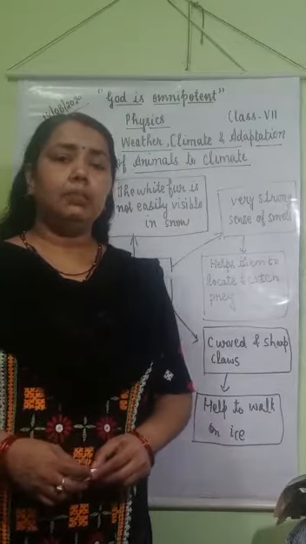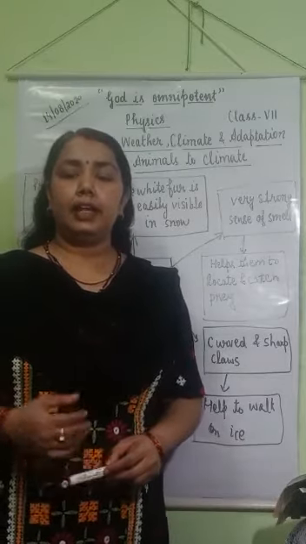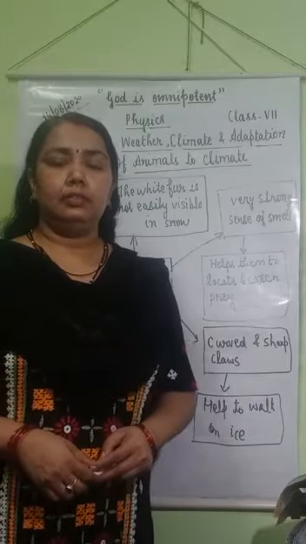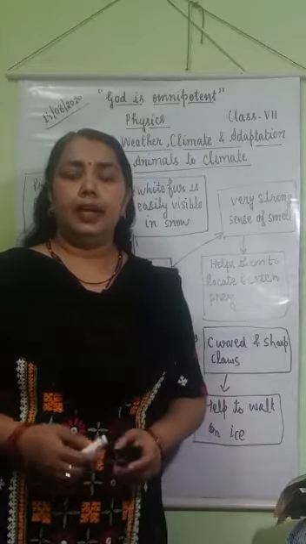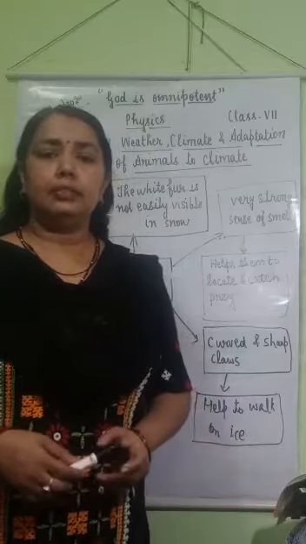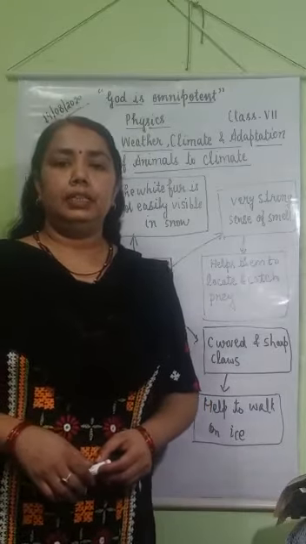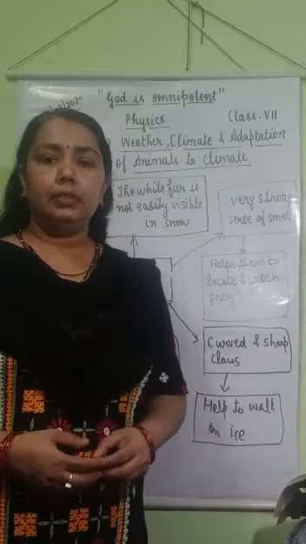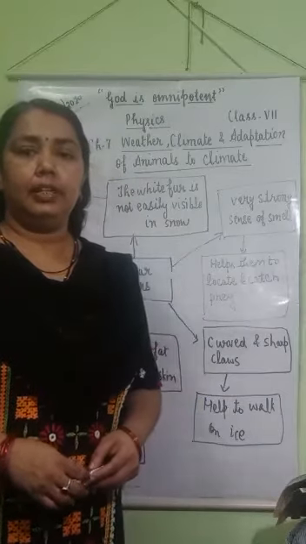So how do animals living in these conditions adapt themselves? Polar bears and penguins are some examples of these regions. So let's see how polar bears adapt according to these severe conditions.